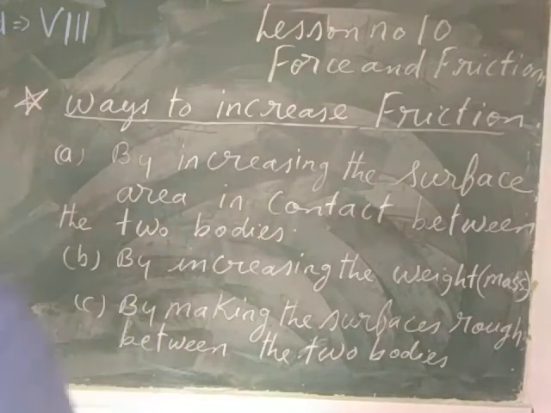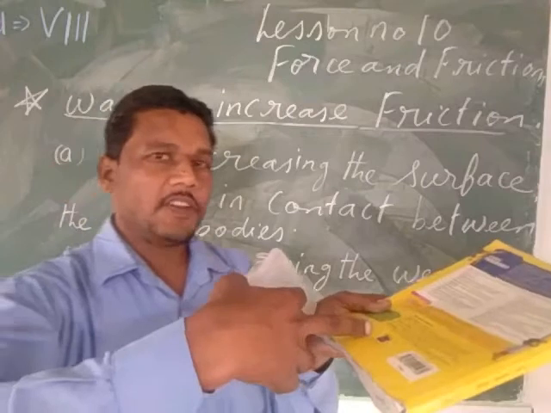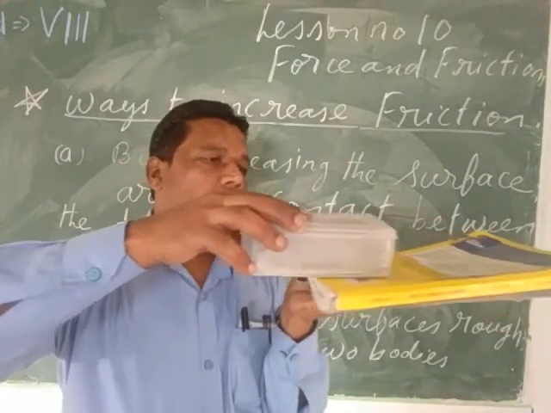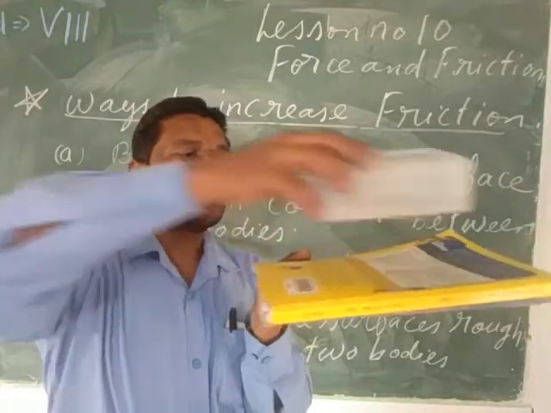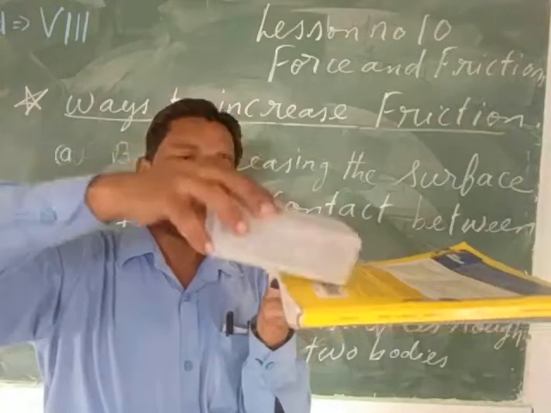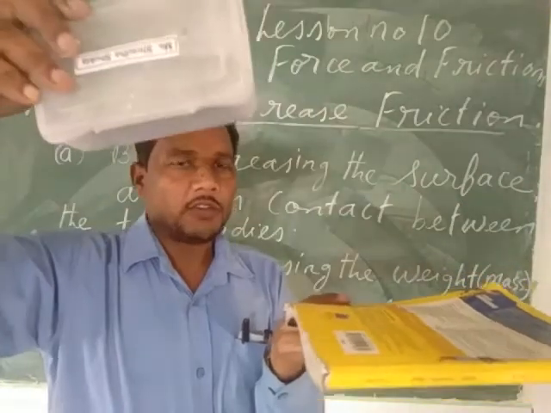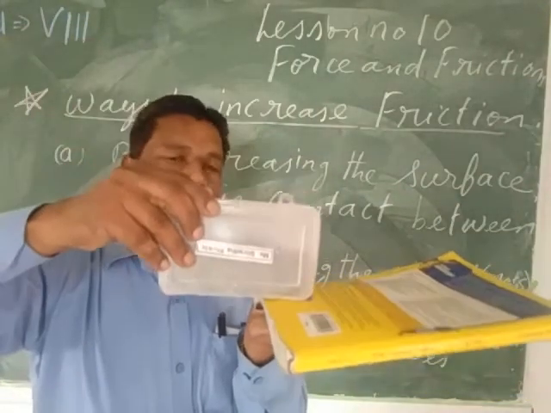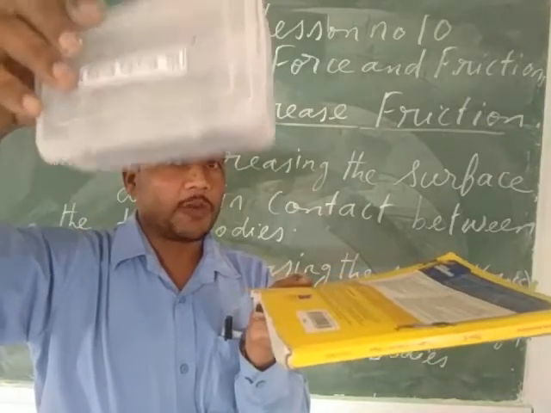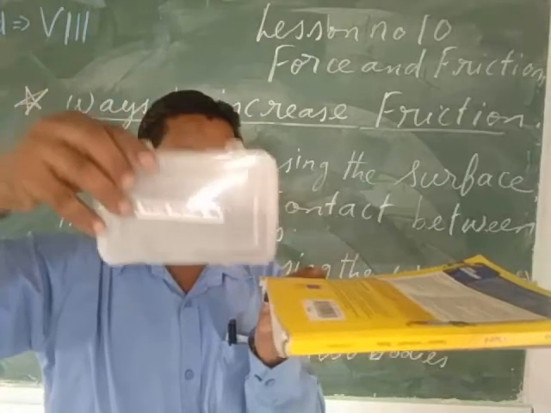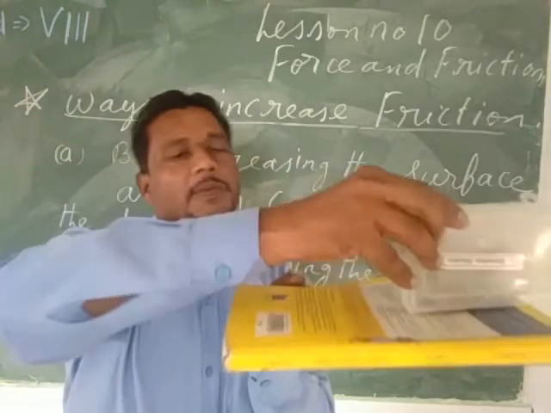It means suppose the two bodies are moving upon one another. Suppose this is the surface of one body and this is the surface of the other body. Suppose one body is moving upon another body, so the surface area of both the bodies is more, so more friction will act. And suppose we are going to reduce the area. Suppose the surface of one body is more and the surface of another body is less. If we reduce the surface, then the friction will be less.